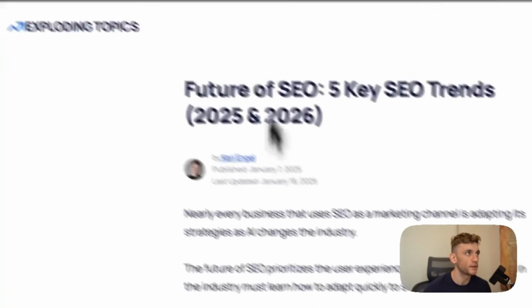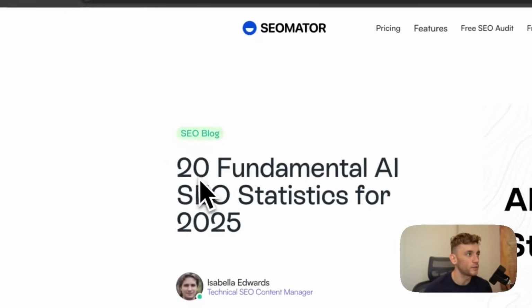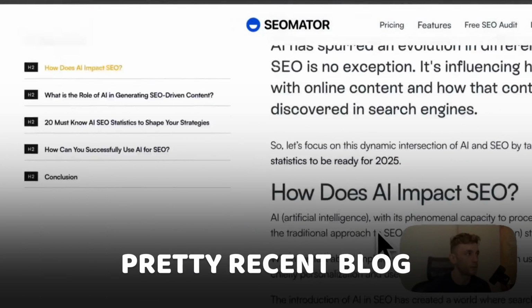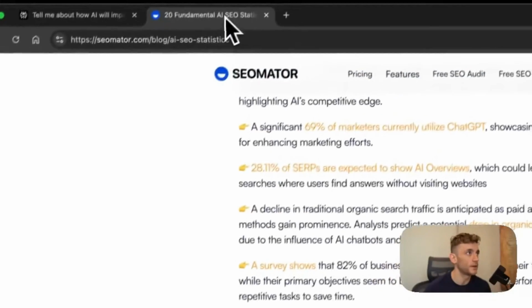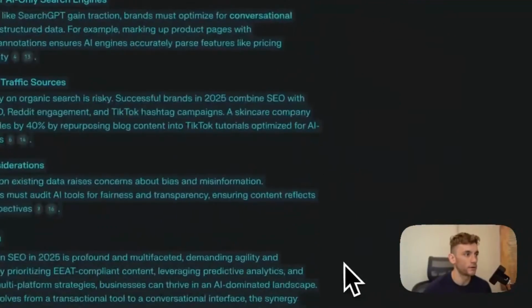So it's not using really old data from what I can see. Let's have a look at this one. Yeah, again, this is a pretty recent blog that we can see from SEOmeta.com. And it summarized the key findings and then the evolution of everything. So it seems to be a lot faster. And again, you can do this for free.